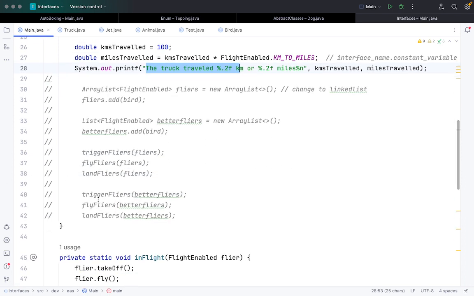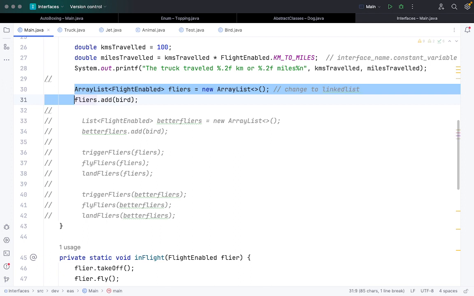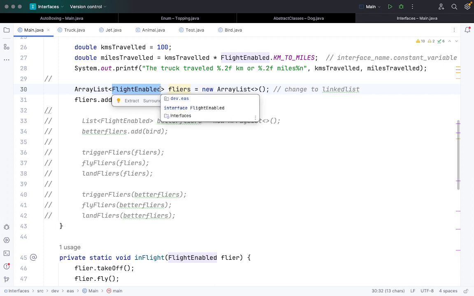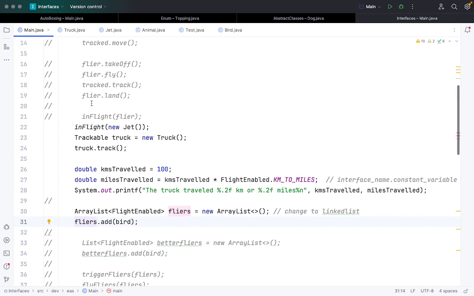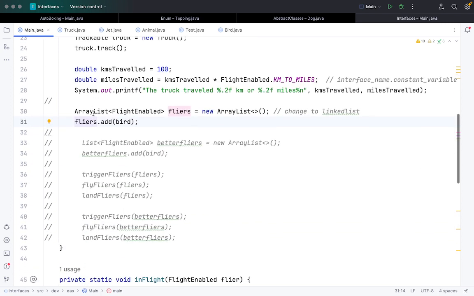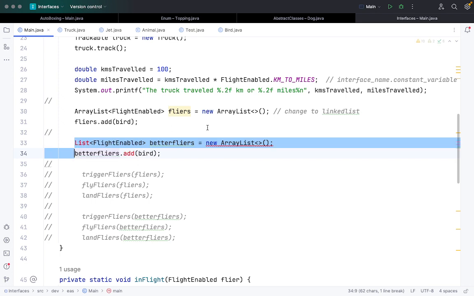I can cover other parts as well, but I don't know whether we have sufficient time for it. Okay, let's try it out. What we are doing is creating an ArrayList of an interface called FlightEnable. So any object which has implemented this interface FlightEnable can be stored in this ArrayList. Now, using the .add function, we can add the bird, because bird has implemented this interface.